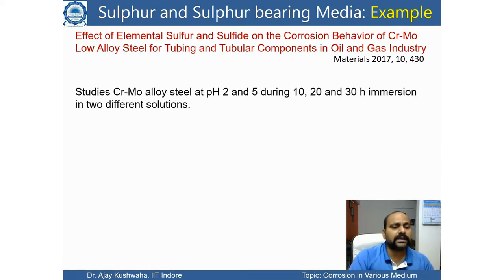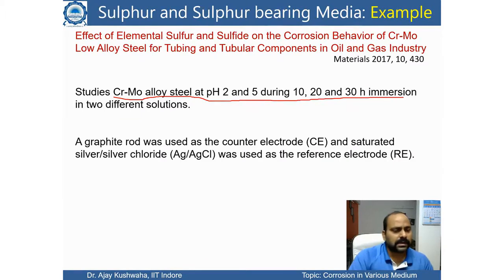Here they have studied a chromium molybdenum based alloy at pH 2 and 5 during 10, 20 and 30 hour immersion in two different solutions. The reaction was basically an electrochemical one where graphite was used as the counter electrode, Ag/AgCl saturated silver chloride as the reference electrode, and then this material is used as the working electrode.